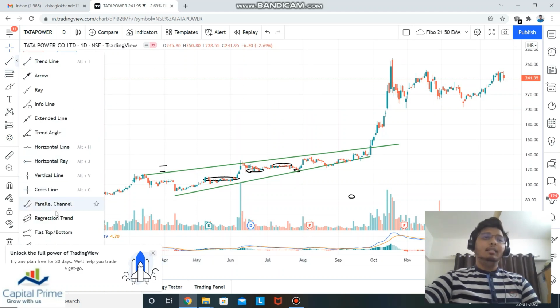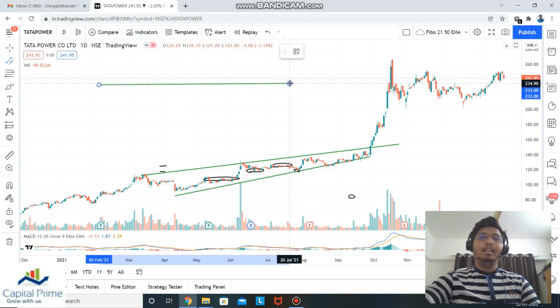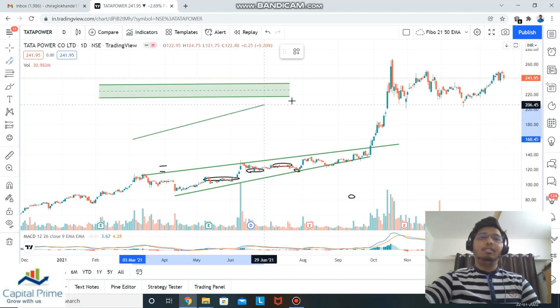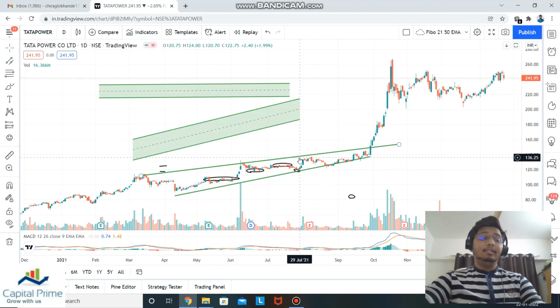There are multiple features in here as well. So this is the trend line. You can draw an arrow, a ray. Another most important tool along with the line is the parallel channel. A parallel channel is basically two parallel lines to denote a particular zone. If I draw a particular line, I can extend it to the parallel. So these are basically two parallel lines. We can even draw some inclined lines as well, as you can see, parallel lines.